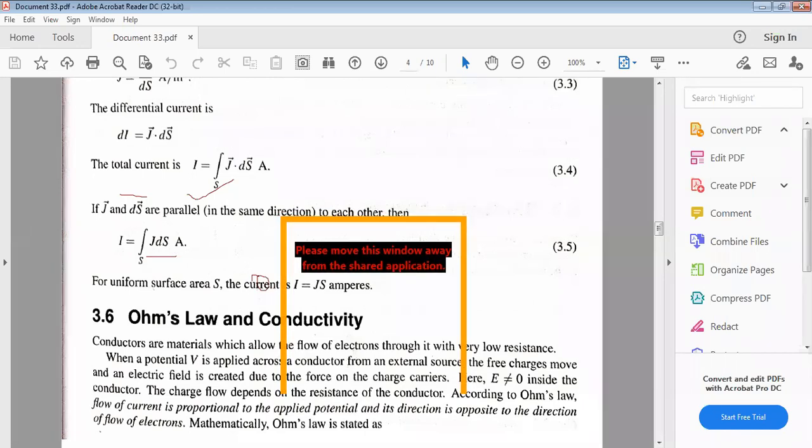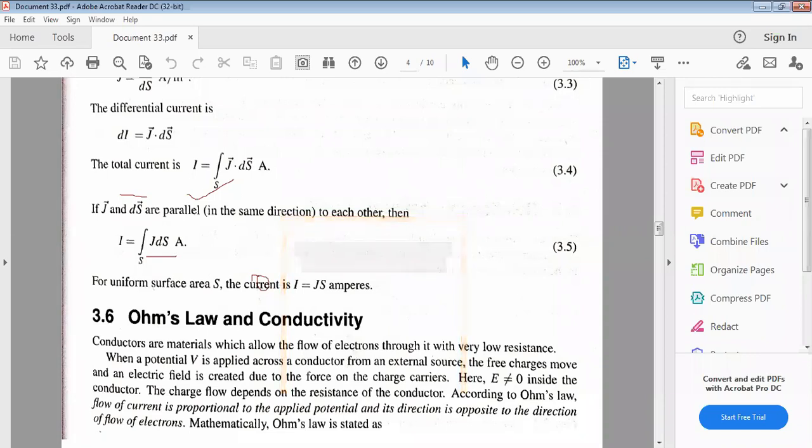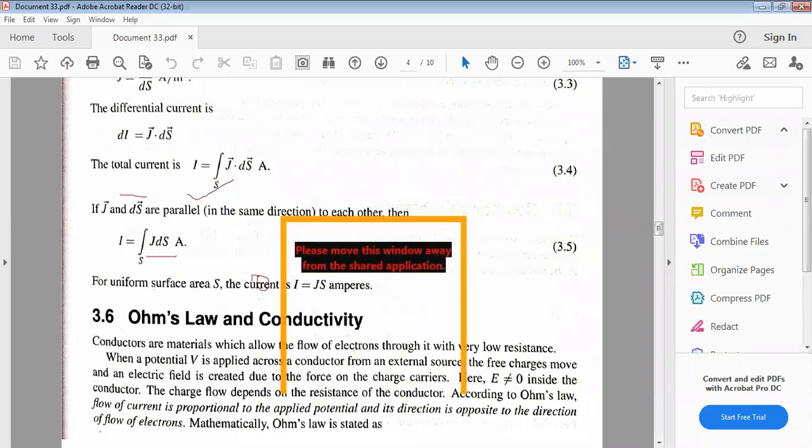Not exactly. Why? Because Ohm's law holds good only for a constant temperature. V proportional to I, V equal to IR, R equal to V by I, all those relations hold good only when the temperature is constant.